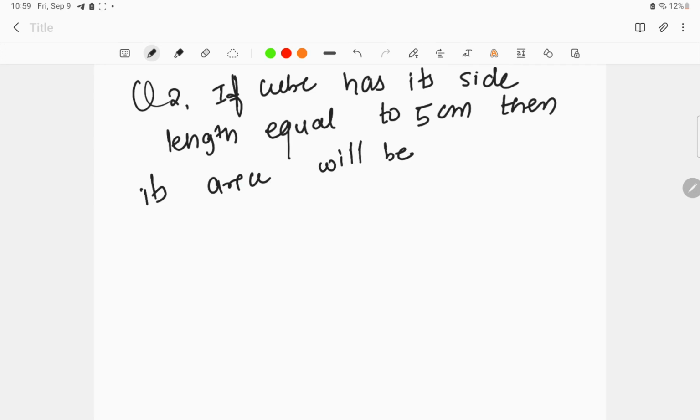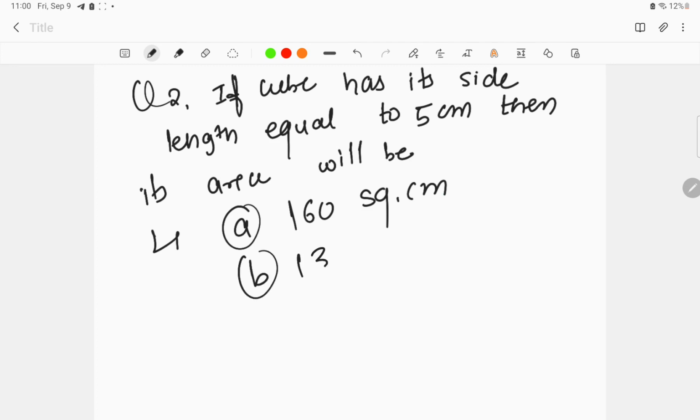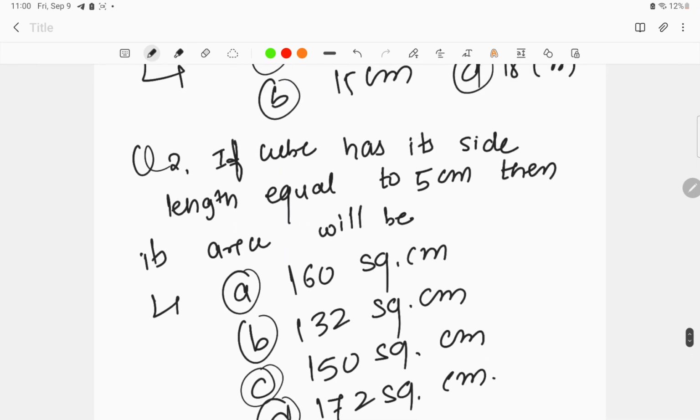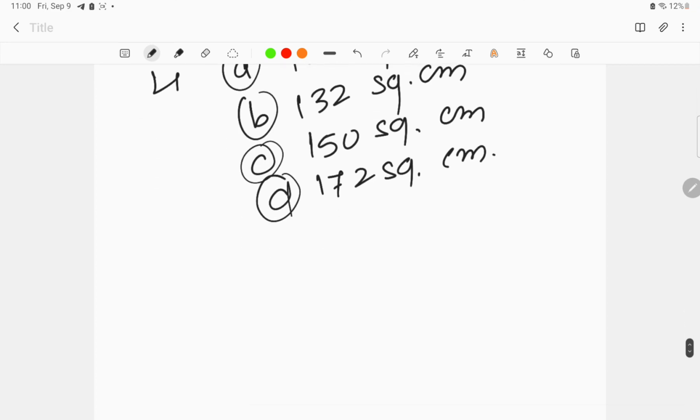You have to find the area. I'll give you options over here. Option A, 160 square centimeter. Option B, 132 square centimeter. Option C, 150 square centimeter. Option D, 172 square centimeter. This is one question. Please screenshot and answer in the comment section.